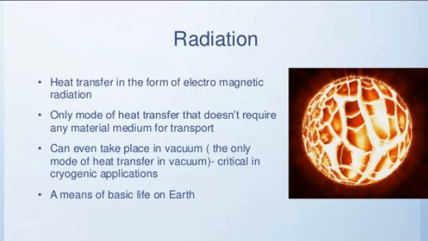In between the sun and the earth there is a very large distance, and beyond the earth's atmosphere there is no medium available there, but in fact the heat in the form of electromagnetic waves comes from the sun towards the earth, like a means of basic life on earth. So we can conclude with the help of the same example which we have discussed.